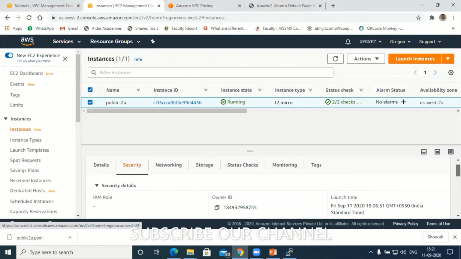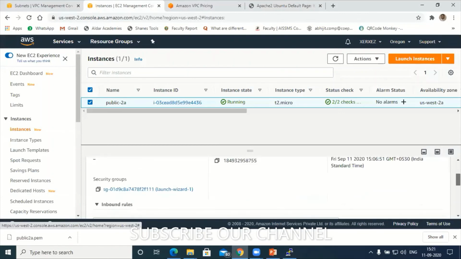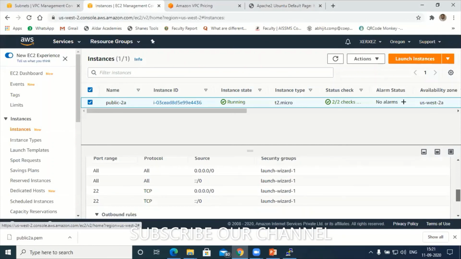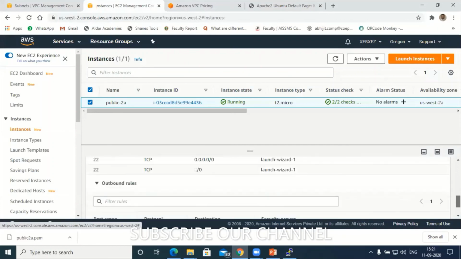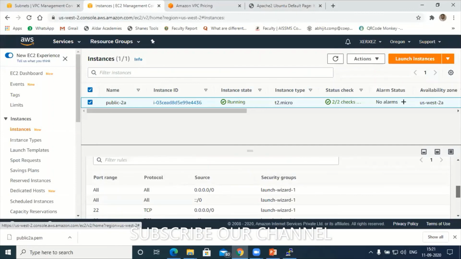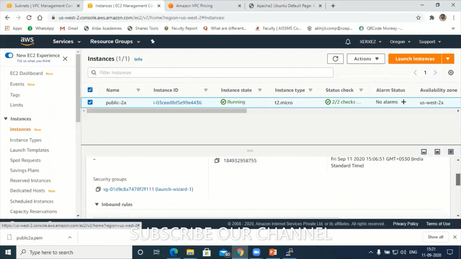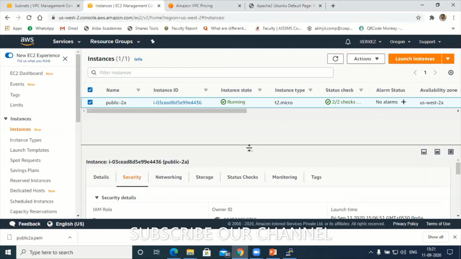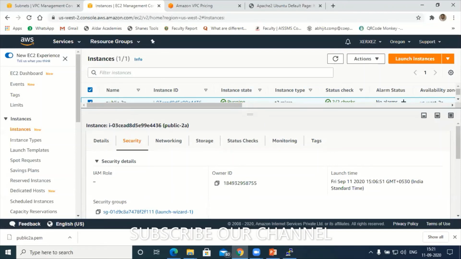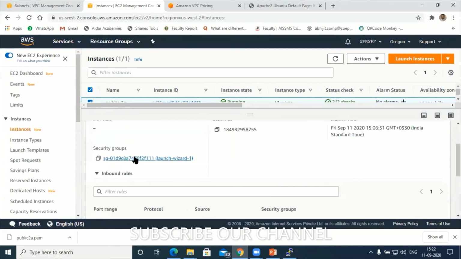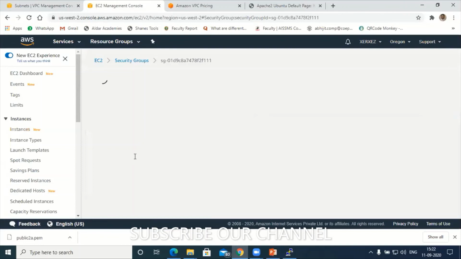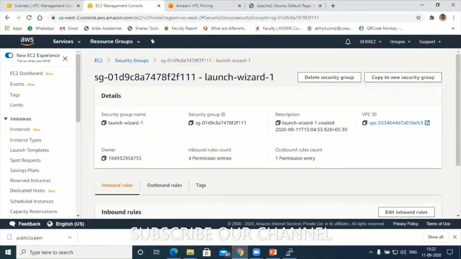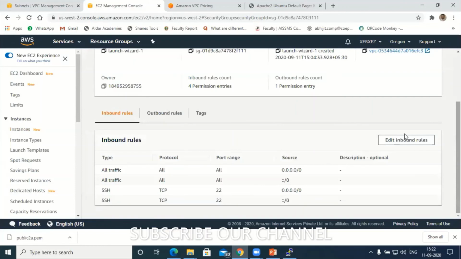This is the default. Inbound rules. These are the inbound. Again, it has not been configured properly. That's the reason you are able to access this Apache server. One second. Security group, here inbound rules. Okay, edit inbound rules. See, it is not configured.